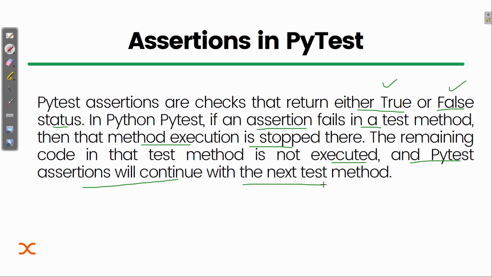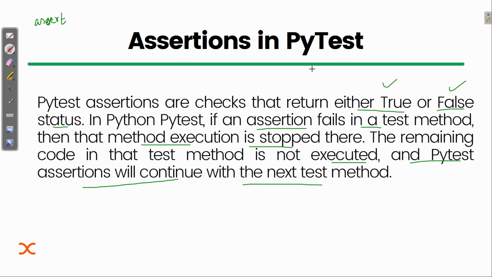Normally with this assert keyword, we had some code, and as soon as there was an assertion error, it would show you that error and stop.